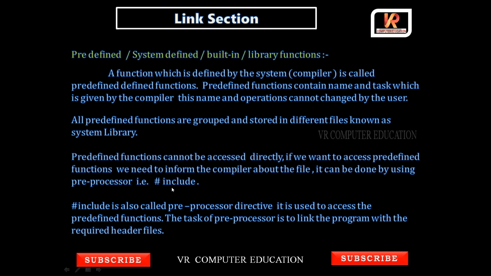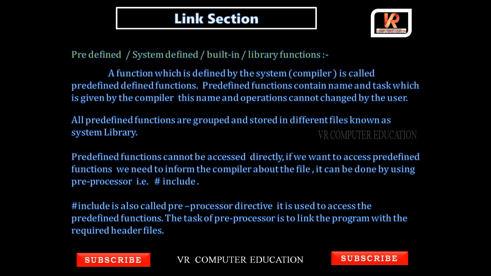What is the preprocessor here? Hash include is a preprocessor. It is also called a preprocessor directive, and it is used to access the predefined functions. The task of the preprocessor is to link the program with the required header file. So hash include will link the program with the required header file.